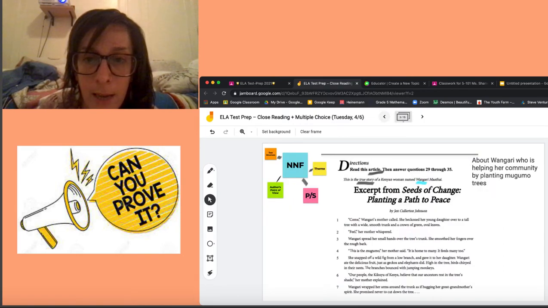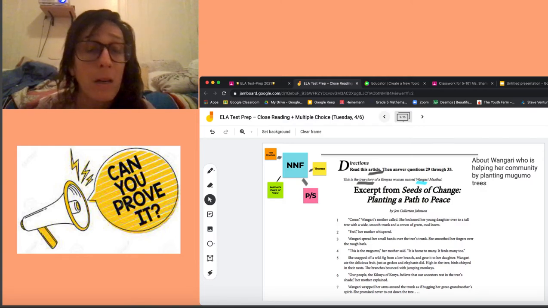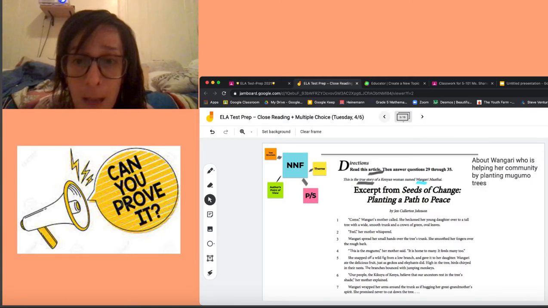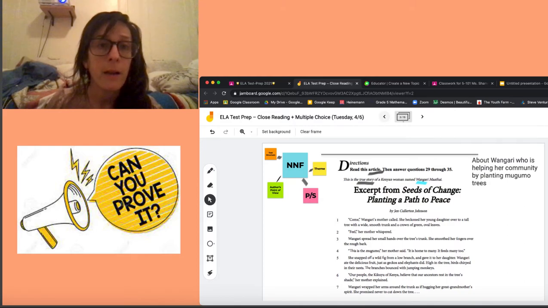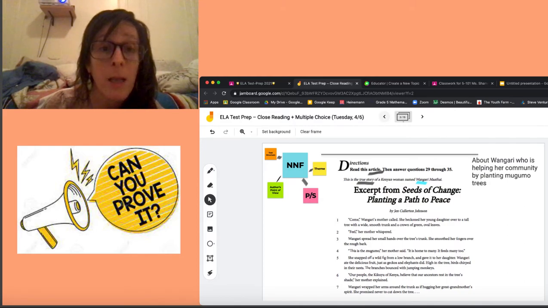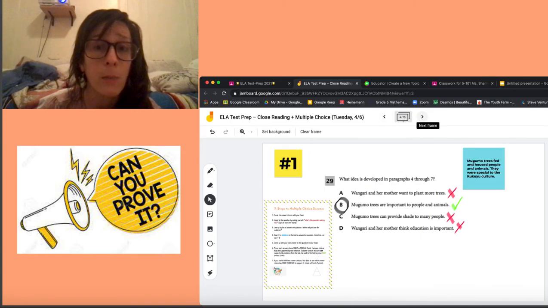So in the text, it talked about how the monkeys were swinging from the branches, how the geckos and elephants were eating the fruit, how the people were eating the fruit, and how the people believed that their ancestors rested in the shade of the tree. So it was very important to people and animals. So that answer choice, my answer choice, was supported with lots of text evidence.